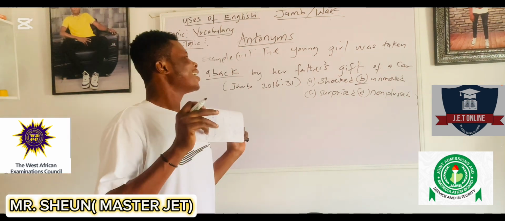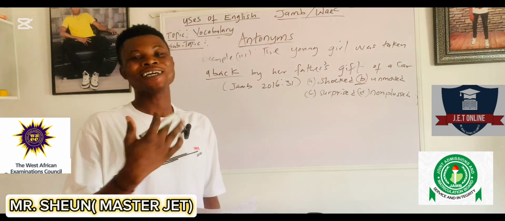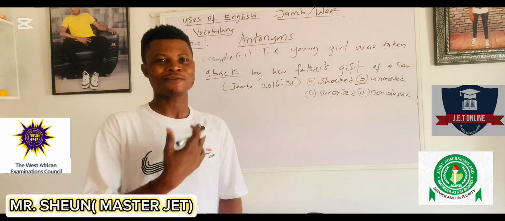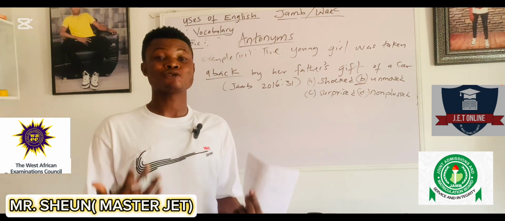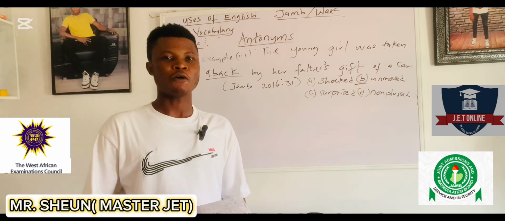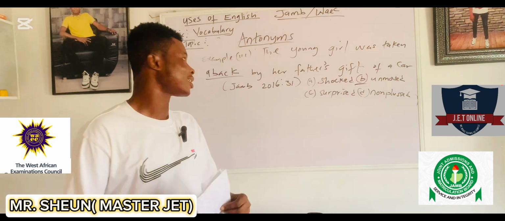So in answering questions under synonyms and antonyms, you discover it is very simple if you can apply the 3 techniques I've taken us through in this lecture. Number 1, knowing your dictionary meaning. Number 2, interpreting your sentence, that is, the sentence meaning of your expression. Then lastly, the rule of positivity and negativity in the options.